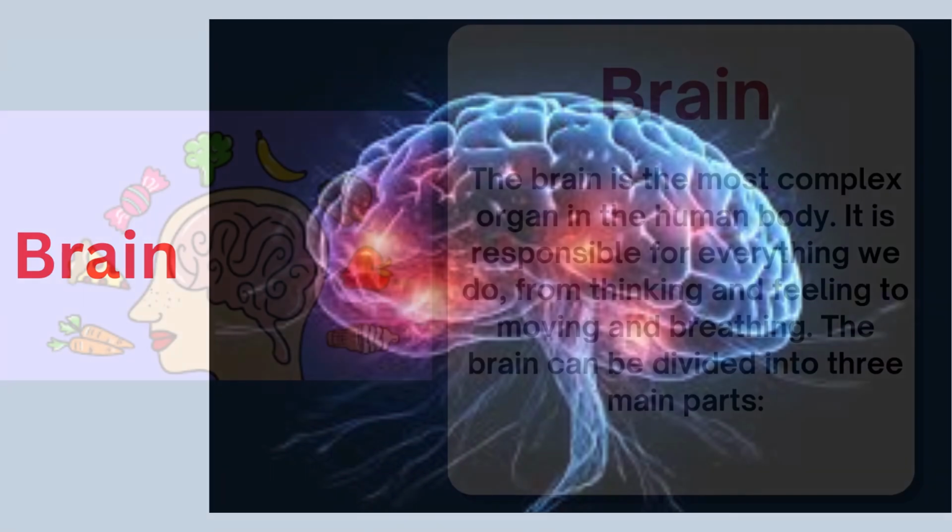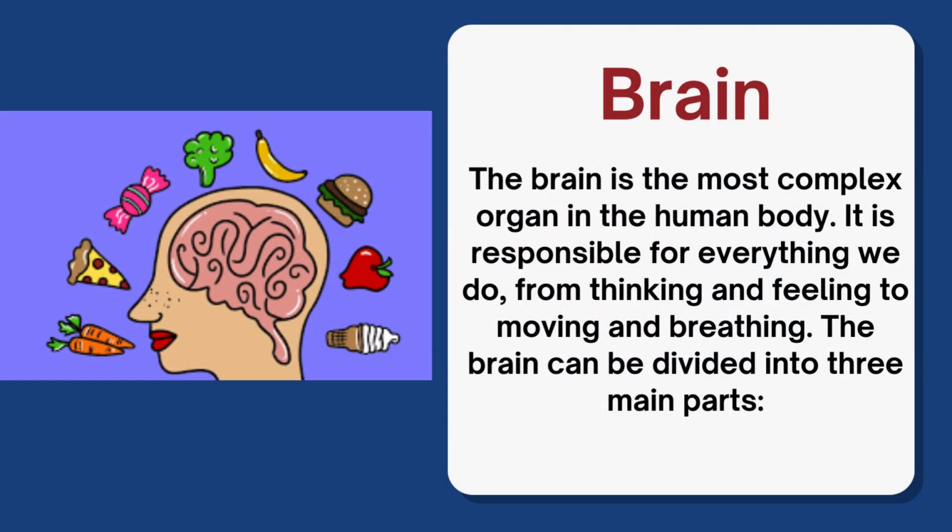Brain. The brain is the most complex organ in the human body. It is responsible for everything we do, from thinking and feeling to moving and breathing. The brain can be divided into three main parts.